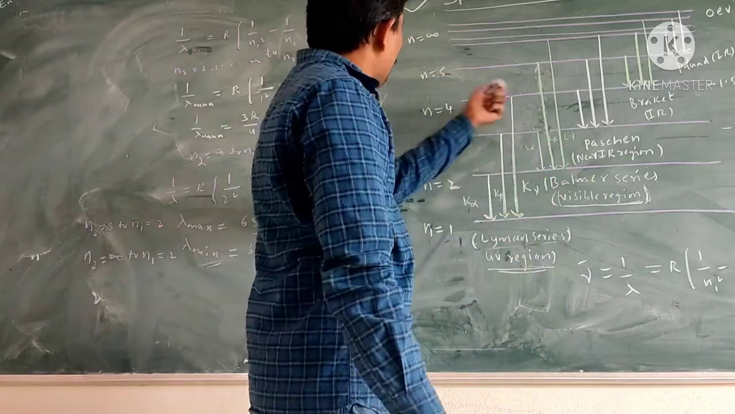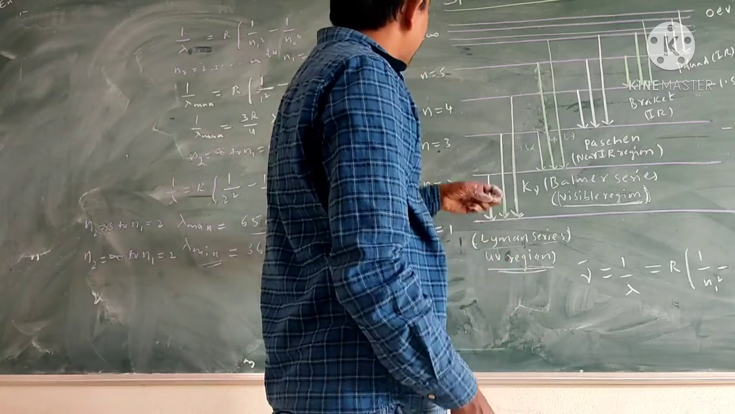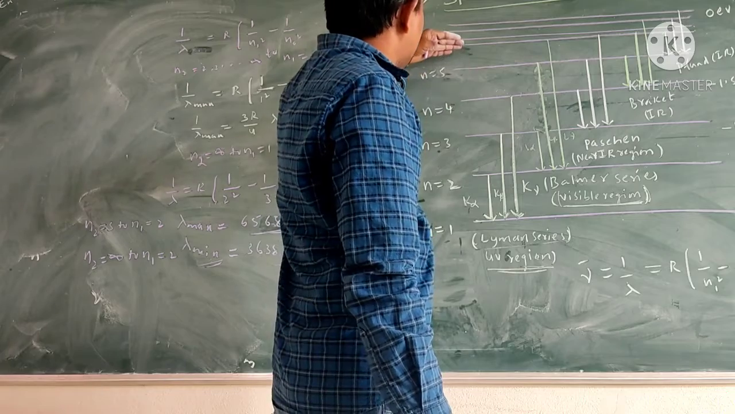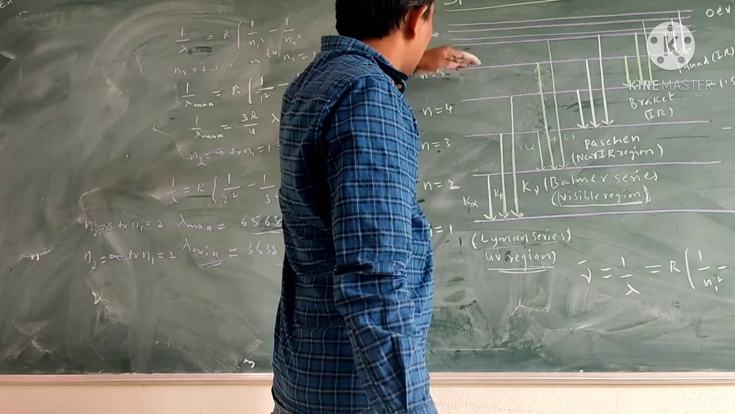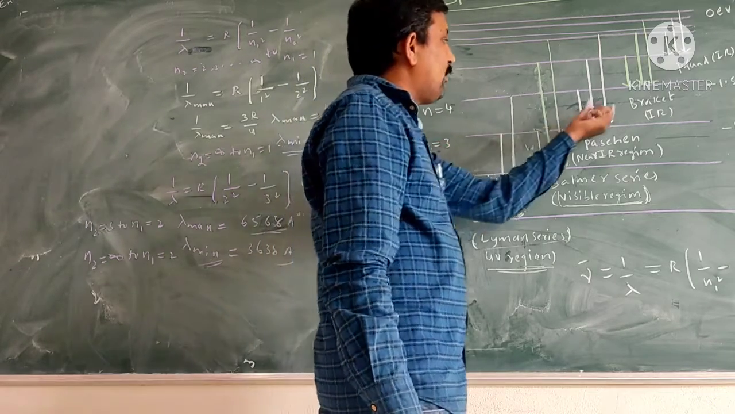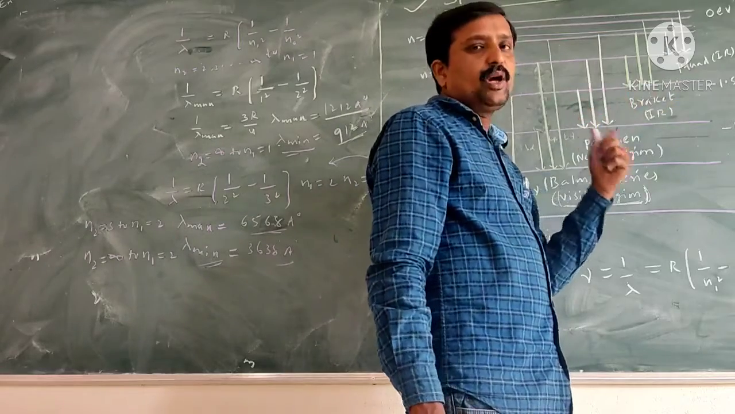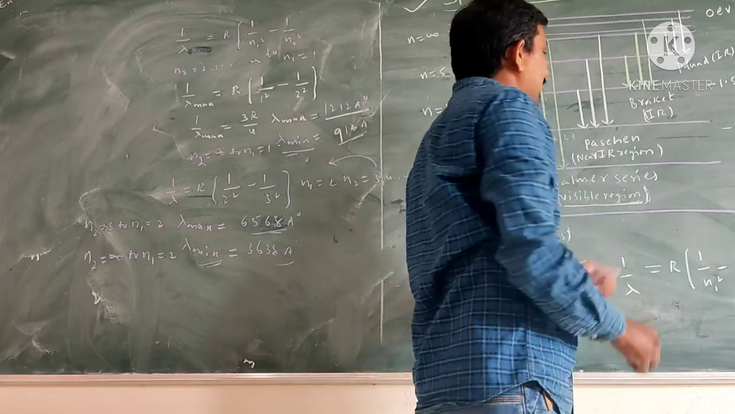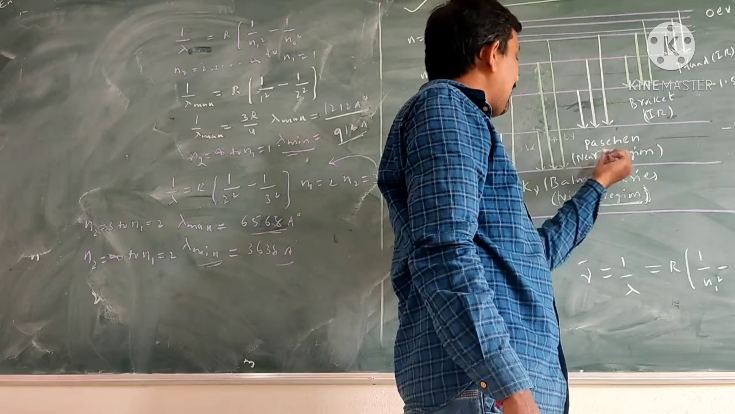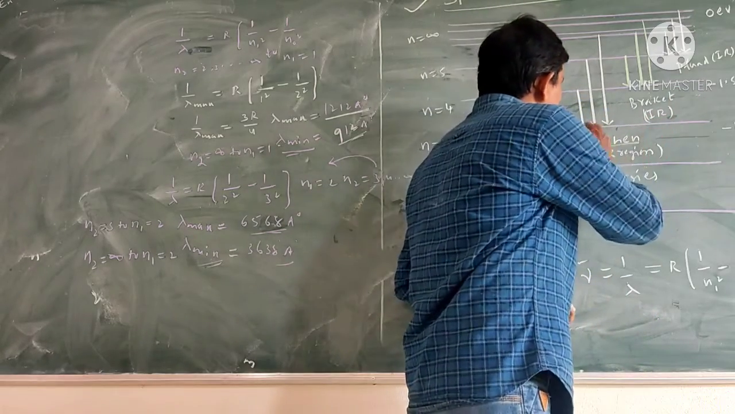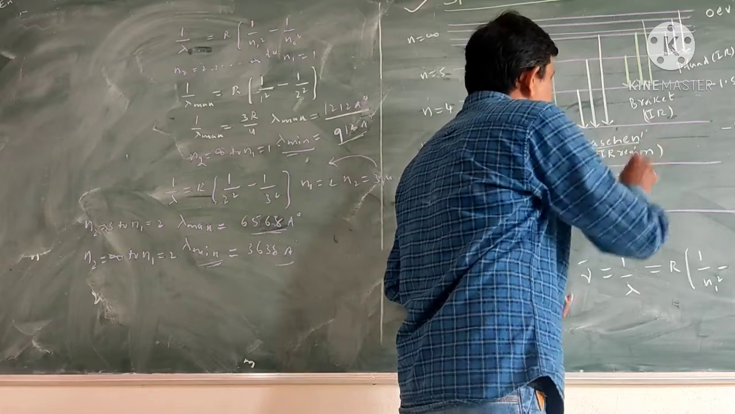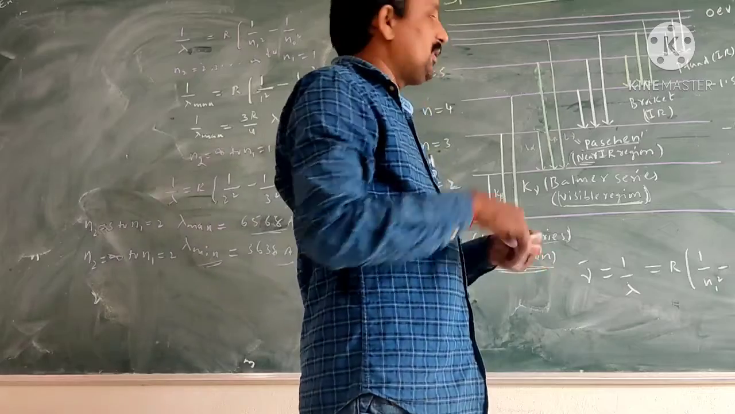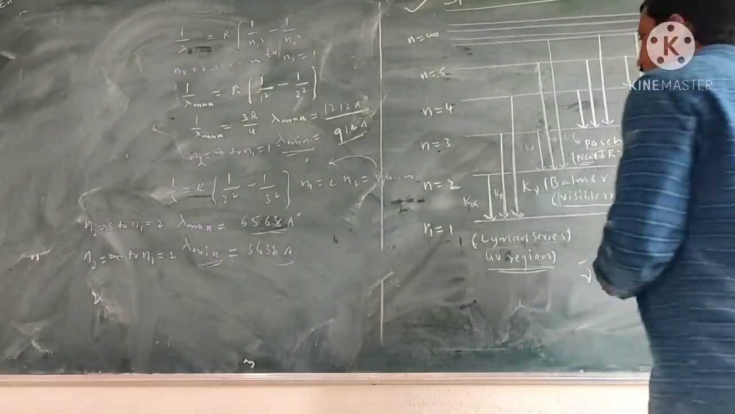Then the electron transitions from n equal to 4, 5, 6 and so on up to infinity to n equal to 3, and the Paschen series is formed. The Paschen series lies in the near IR region. Then the next one is the Brackett series.